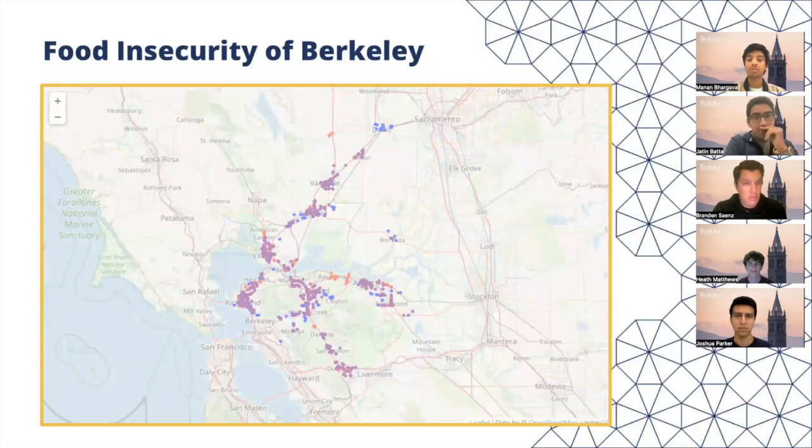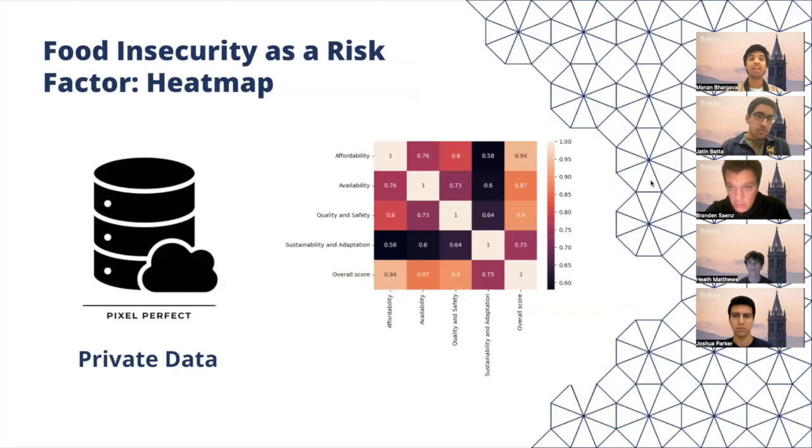Within the food insecurity of Berkeley, as you can see in the Contra Costa and Solano counties, there's a large proportion of red and purple dots, which represent convenience stores and gas stations, which are unhealthier options for the residents of Berkeley as compared to the blue places, which are grocery stores and other places where residents can get healthier foods. As we can see, there are a large number of food swamps within this entire region, which truly inspired us to really focus on the food insecurity within Berkeley as well.